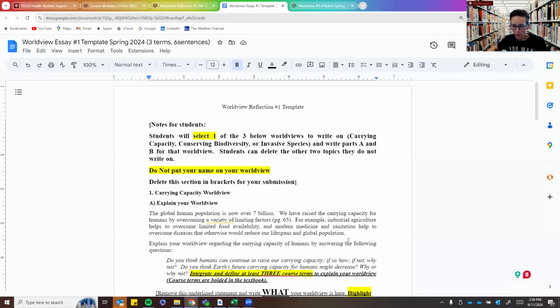With this Google Doc version, please note that you will not have the ability to edit this. You will have to go to File and create a copy for you to edit in your own Google Drive. I will not give you edit access.